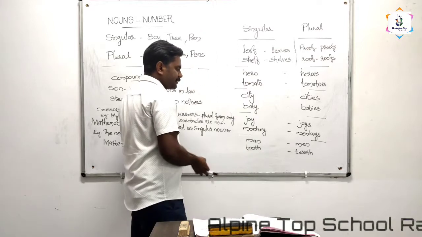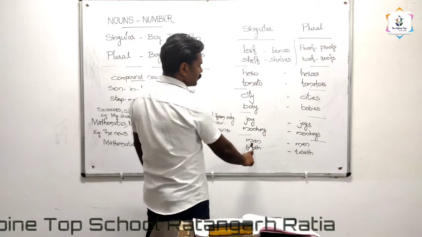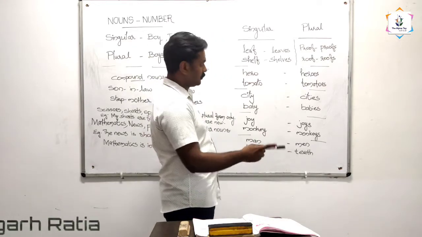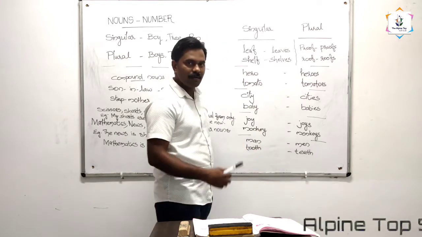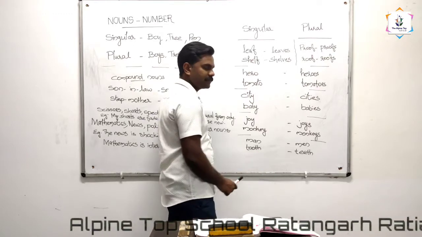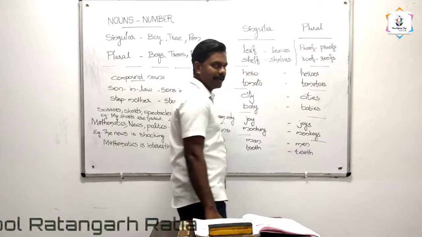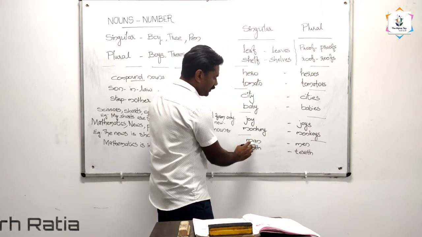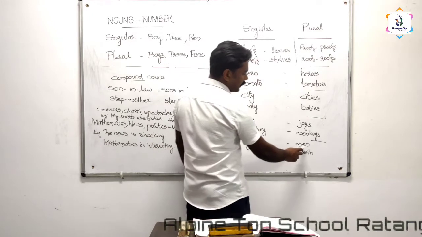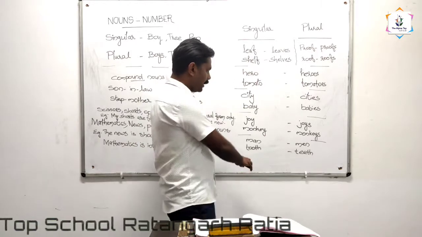Okay. And in some cases, like man and tooth, for getting the plural form we need to change between the vowels. Like man, M-A-N. What is the plural form of man? The plural form of man is men, M-E-N. So we change it here. In between, one vowel, the A, we change to E to get the plural form. So man, men, and tooth.